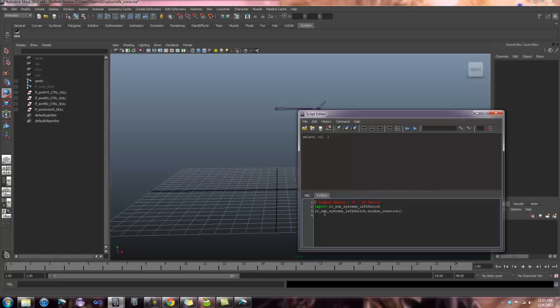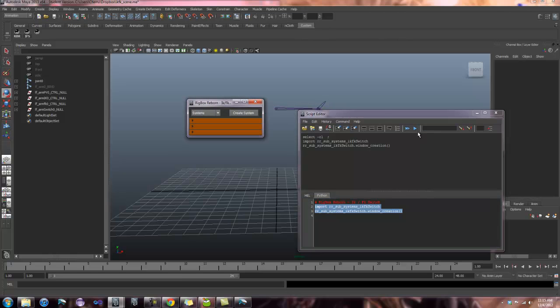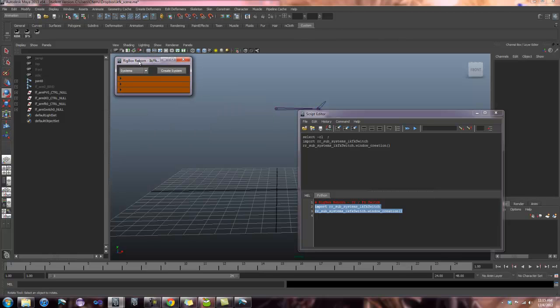On the line underneath that, we want to retype the script name, followed by .window_creation, open and close parenthesis. So from here, we can say file, save script to shelf, and we can give it a name, IKFK switch. And that automatically makes a button for us. We can drag and drop the code onto the shelf, and that makes an unnamed button for us. Or we can just highlight the code and click the execute button. So however you want to go about it, as long as the script opens up, then everything's good.